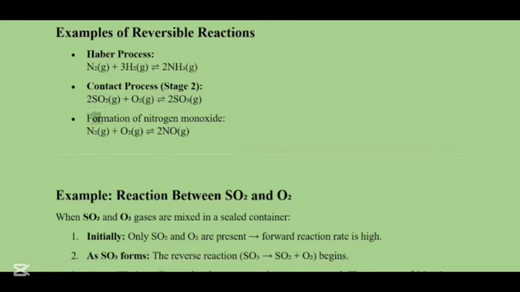Another example is the formation of nitrogen monoxide. You have nitrogen, N2, being added with oxygen, O2. Both of them are gases, so if they combine, they will produce 2NO. And this is also a gas. This is nitrogen monoxide. Now, if I want to convert nitrogen monoxide back to its reactant form under the same given conditions, then you can do so. Why? Because it is a reversible reaction.